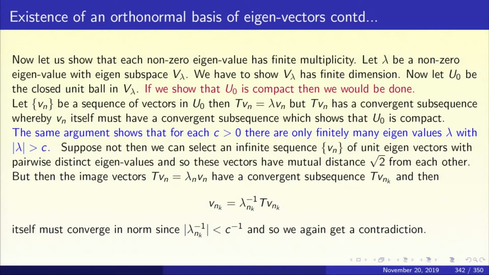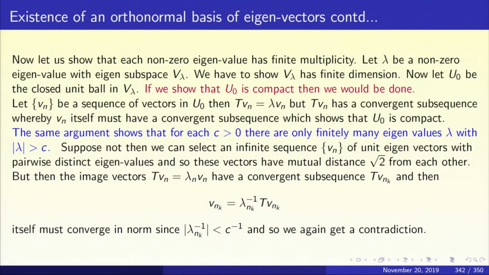Take a sequence of vectors V n in U naught, then T V n will be equal to lambda V n, but lambda is non-zero, and so I can say V n equals 1 upon lambda T V n. But T V n has a convergent subsequence because T is compact. So, let us call this convergent subsequence T V n k. So, V n k will be 1 upon lambda T V n k. 1 upon lambda T V n k converges. So, V n k converges. So, we have proved that every sequence has a convergent subsequence. So, the unit ball U naught is compact.